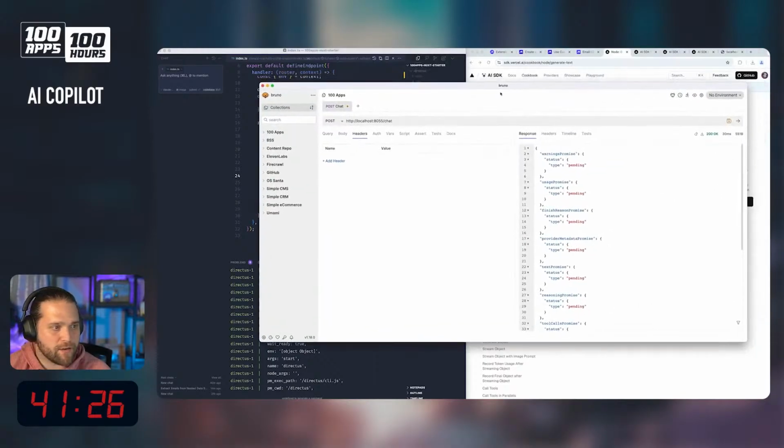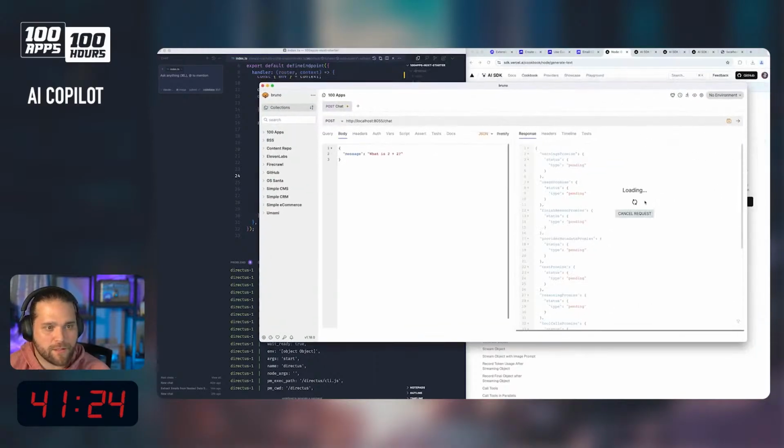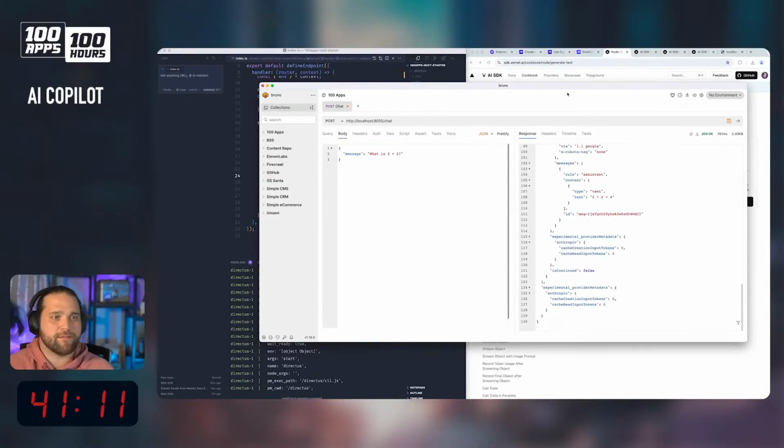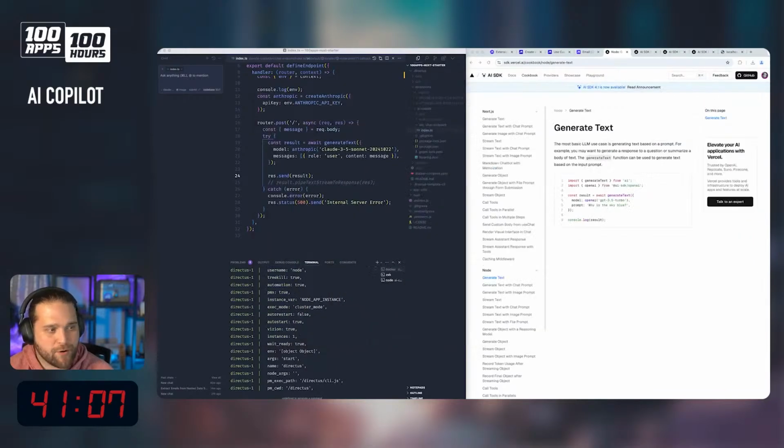All right, let's pull a chat over here. What's 2 plus 2? We hit send. Okay. What is 2 plus 2? Finish reason. 2 plus 2 equals 4. There's the text we get back. Okay, so now we've got some type of AI proxy going on, right?